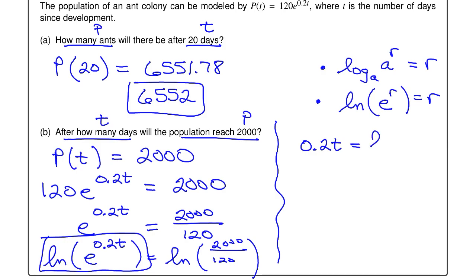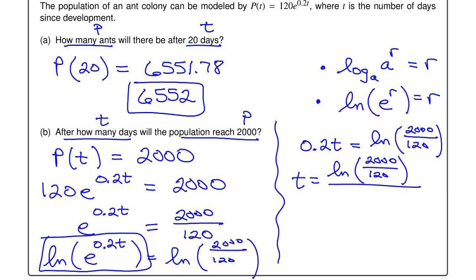And that's equal to the natural log of 2,000 divided by 120. And then divide by the 0.2. On application problems, we want to get decimals. And let's try 2 decimal places and see if it gives us enough decimals to work with. So plugging that into your calculator, you get 14.07. Please write the unit, and the unit is days.